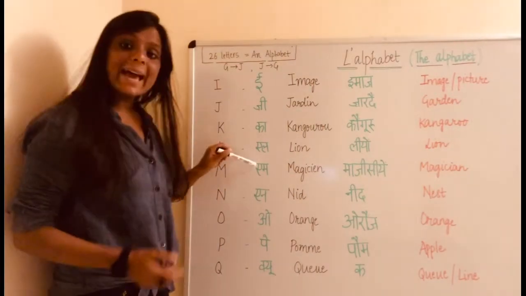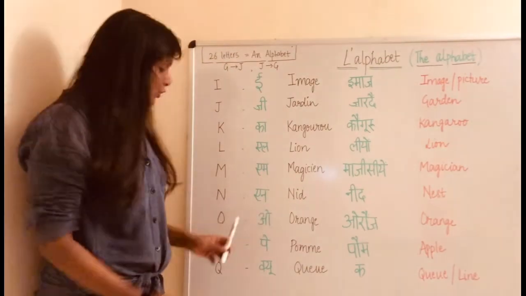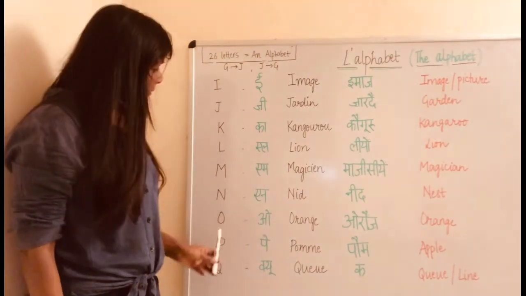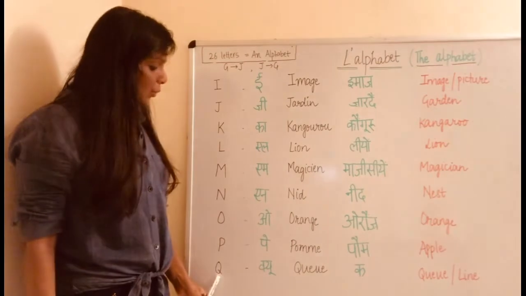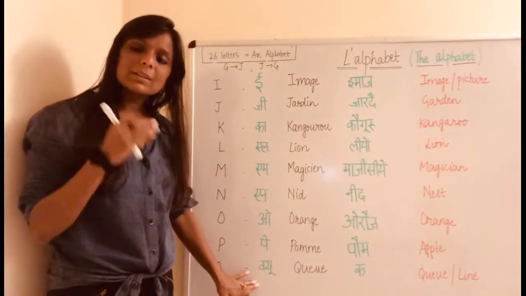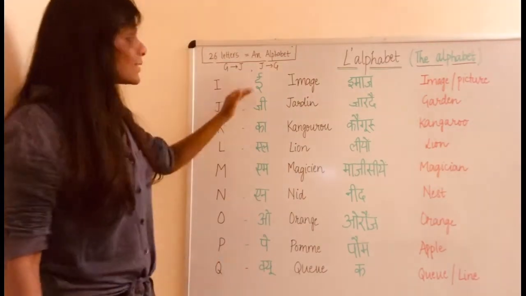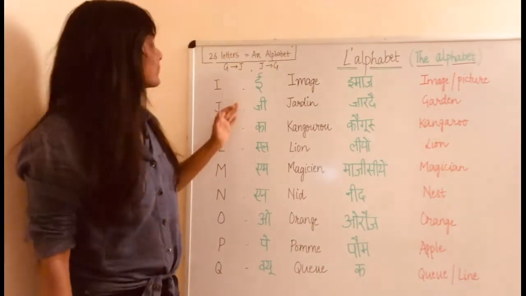M as M. N as N, same as English. O as O, again same as English. P is pronounced as pay. Q is pronounced as Q. A very little sound as O, Q. So now we will be doing the words starting with these letters.